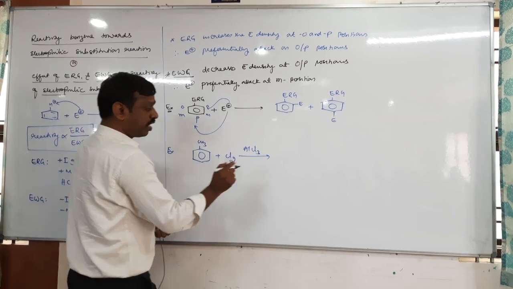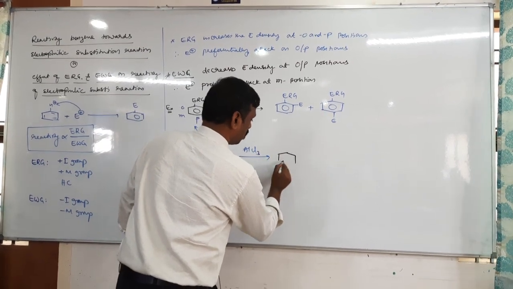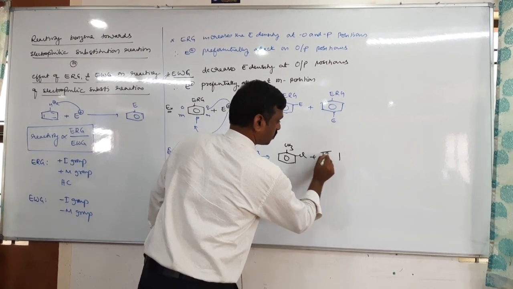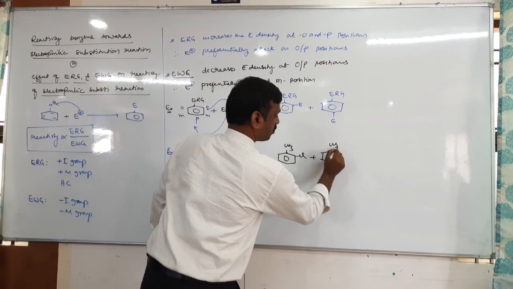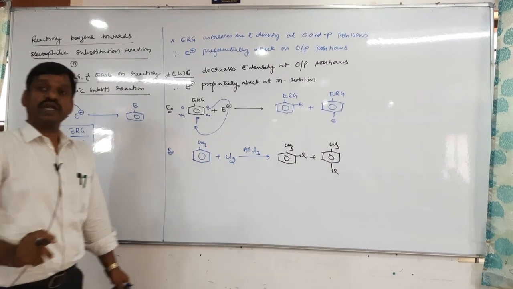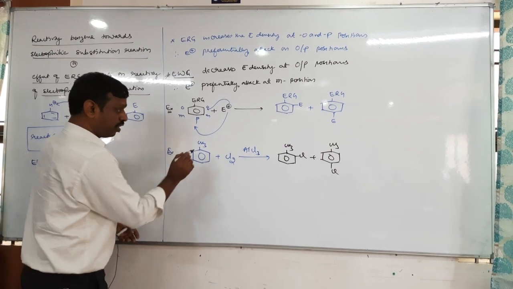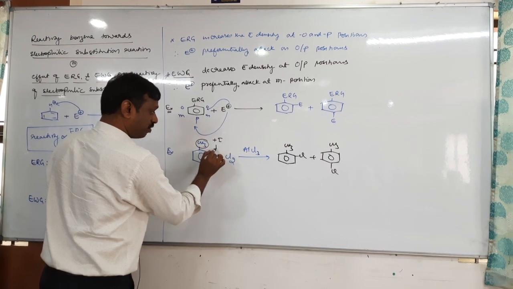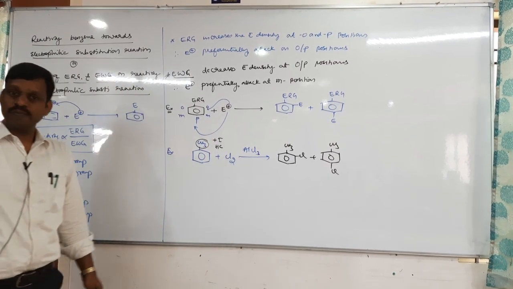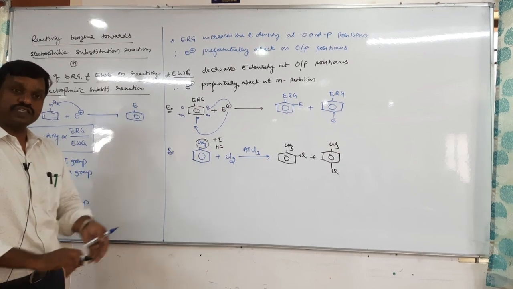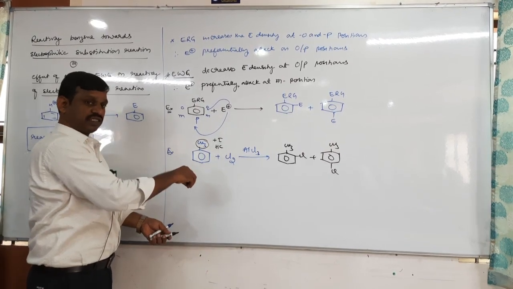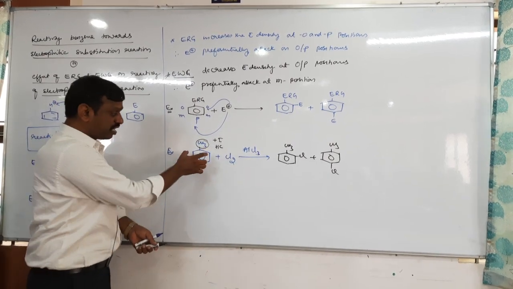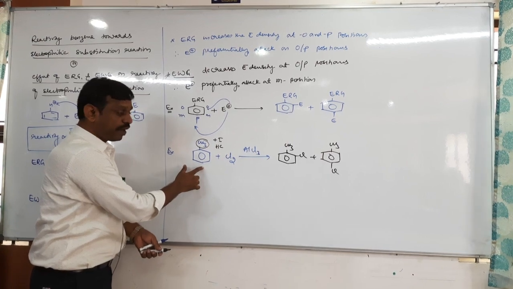Now, where should chlorine be substituted? Chlorine should be substituted at ortho and para positions. Why not the meta position? Here you need to remember that the methyl group is a plus I group as well as a hyperconjugation group. So due to plus I and hyperconjugation, electron density increases. The methyl group releases electrons, and electron density increases at the ortho position and para position.